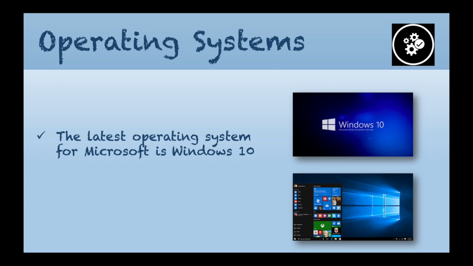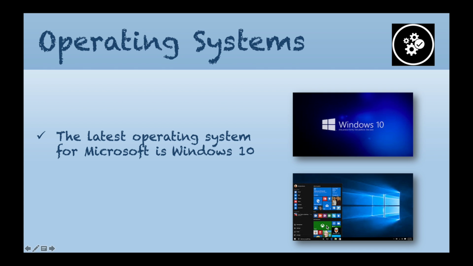The latest version of the operating system that Microsoft produces is Microsoft Windows 10. Now, there are different versions of Windows 10. They have updated it, but it's still Windows 10 at present. The difference between Windows 10 and the other operating systems is that it brings in the Start button again, as opposed to Windows 8. However, it has tiles on the Start button, as you can see there.